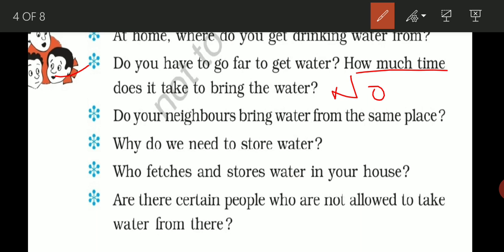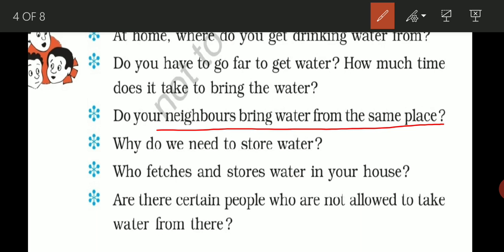Okay, how much time does it take? If you are not going, then there will not be any time. That's why the simple answer is no. Now the next one is, do your neighbors bring water from the same place from where you are getting water? If you are getting water from pipes through taps, your neighbors also get the water from pipes through their taps at their home. So you have to write the answer only yes, nothing else. You can write the answers of these questions in your textbook with a pencil. It's very simple, there is no requirement to write in your copy.